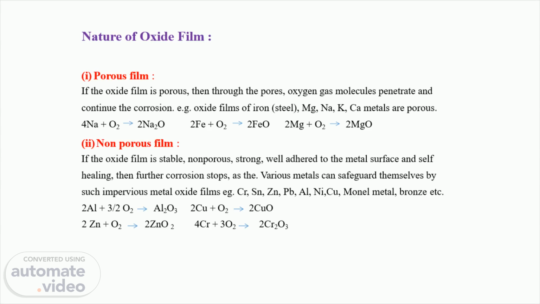For example, aluminum forms an aluminum oxide film. Zinc forms a zinc oxide film. Copper forms copper oxide, and chromium forms chromium trioxide.